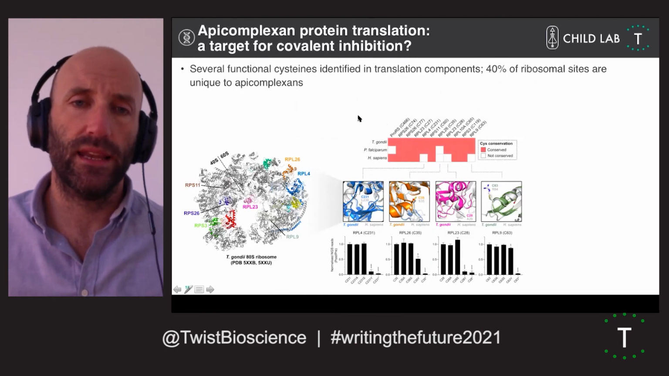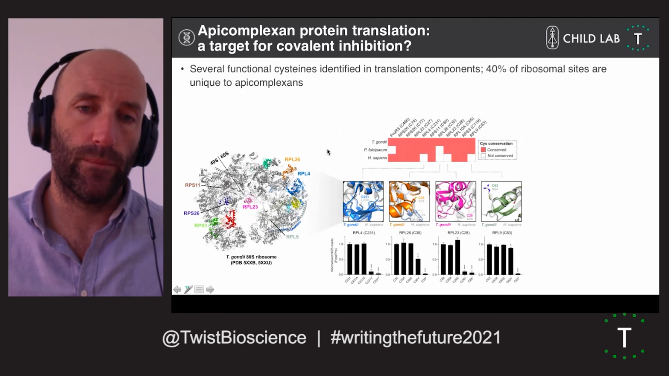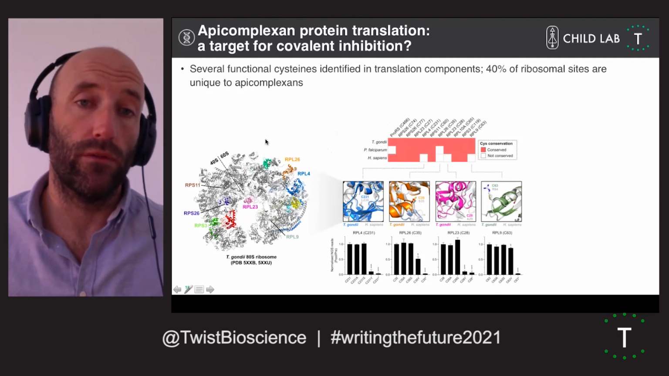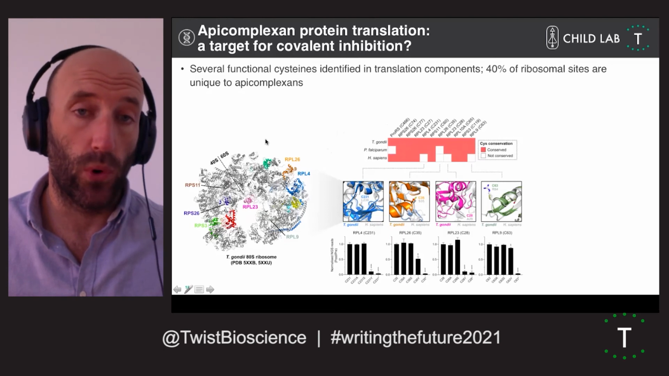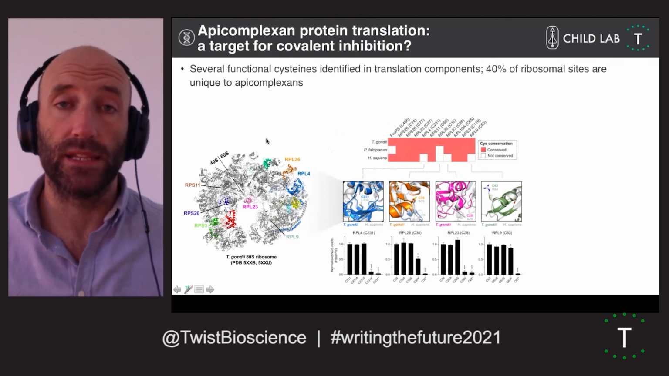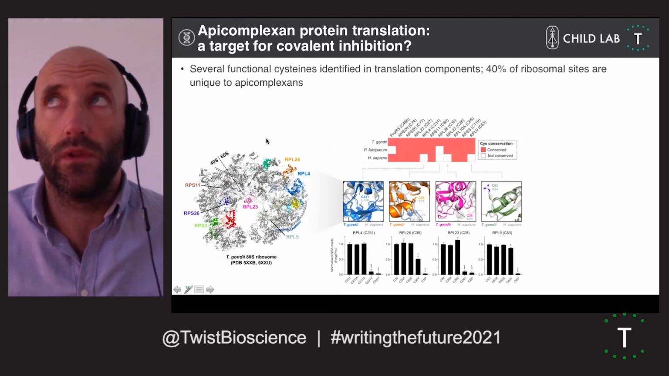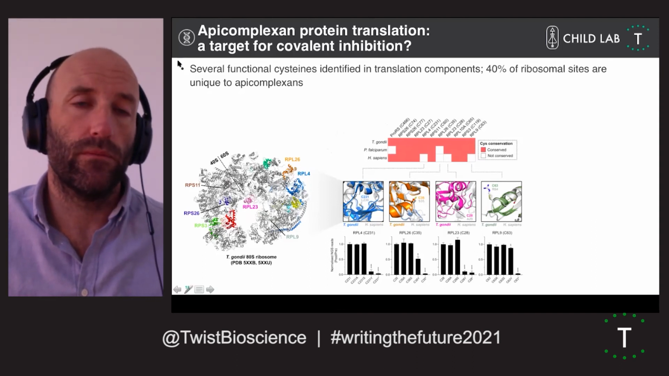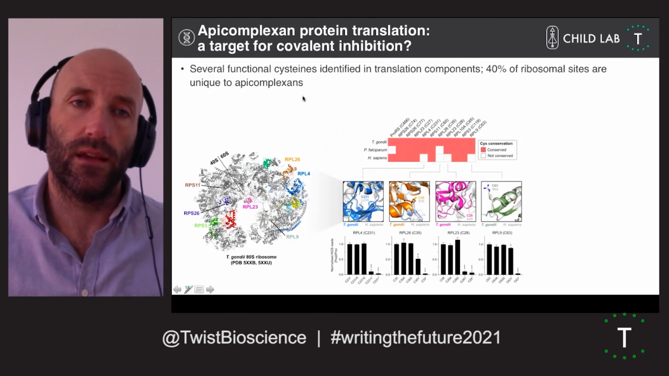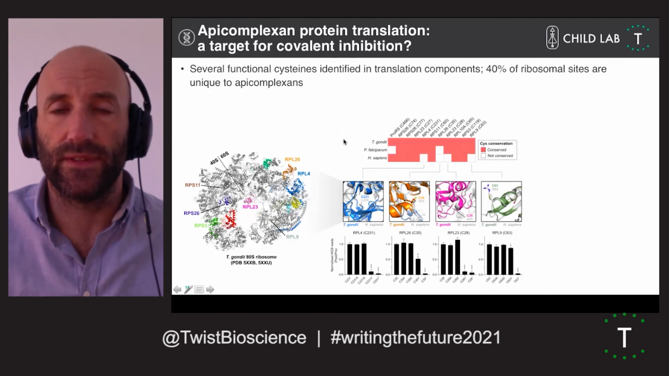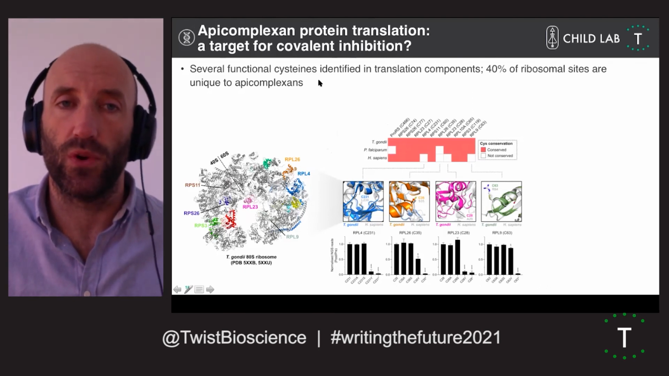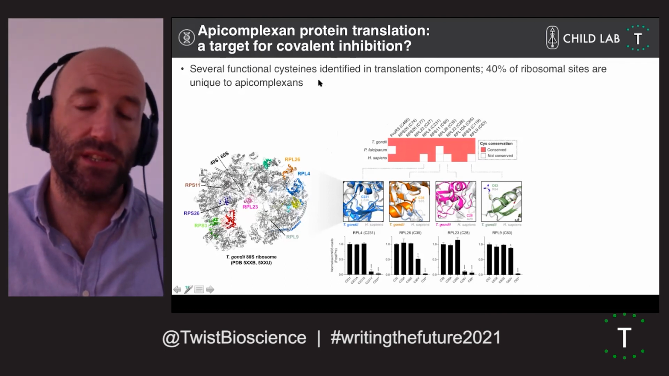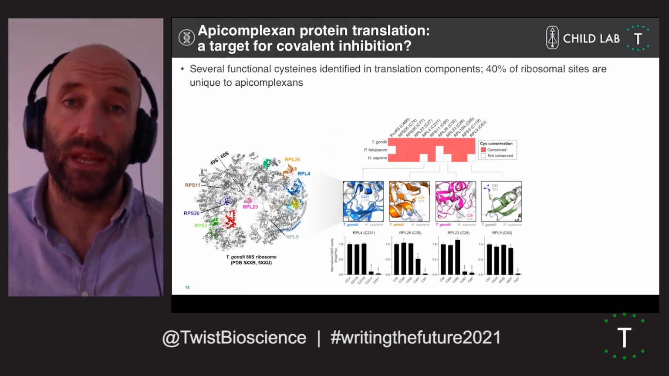What was particularly cool for us is that this suggested that potentially we had cysteines of functional importance associated with apicomplexan translation. And so could this be a novel route for developing a covalent inhibitor? Protein translation has a fantastic track record as a targetable process, right? But covalent inhibition is not available as a modality.